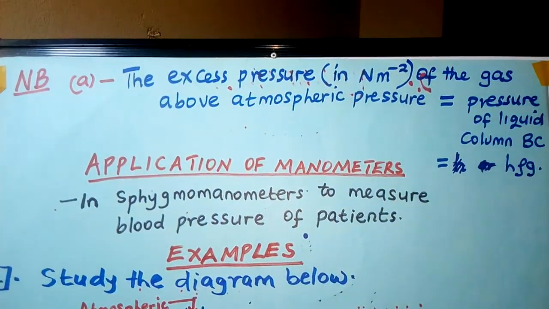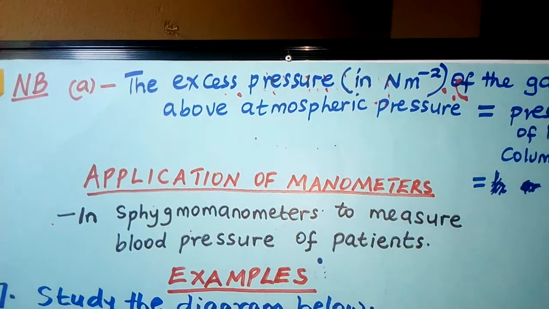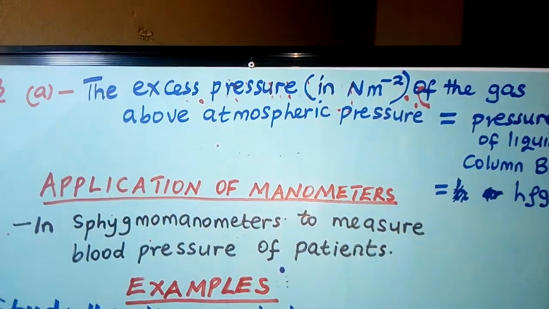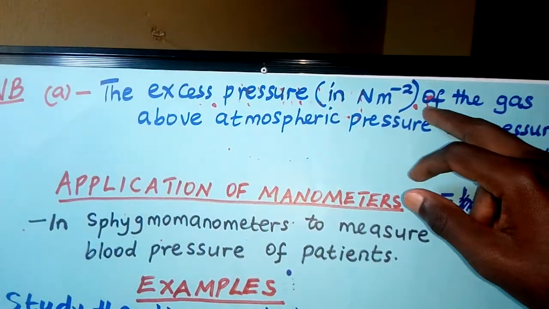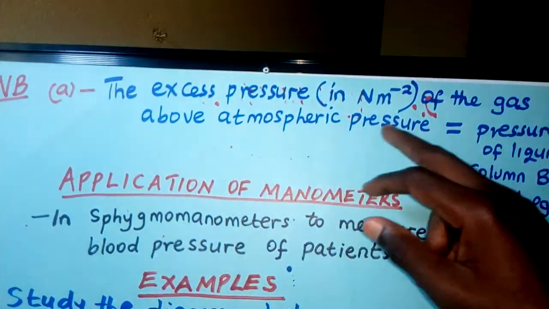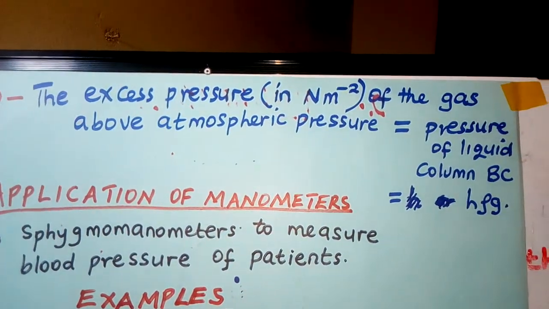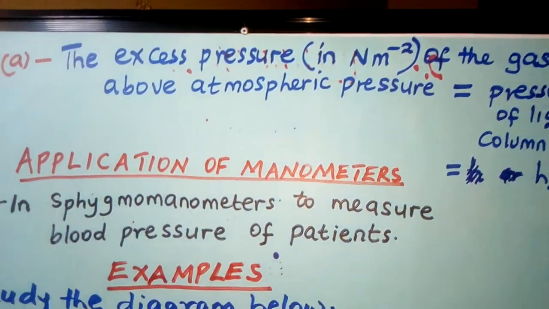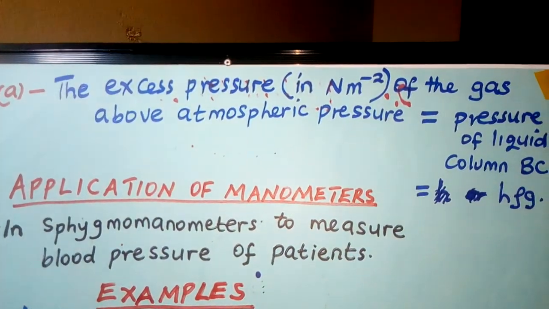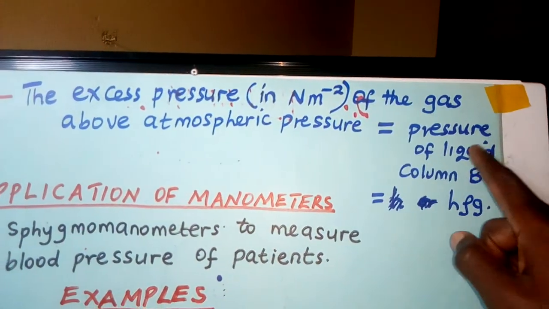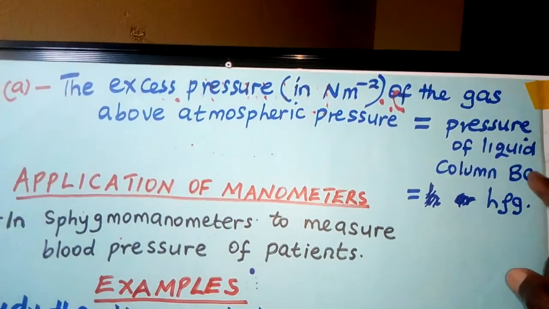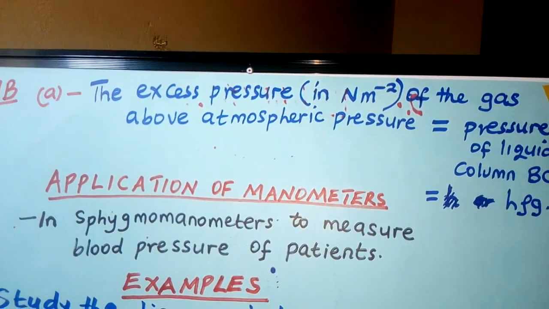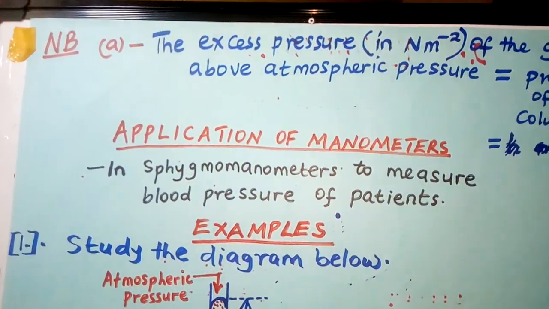Okay, now we should note that whenever somebody asks you for the excess pressure, that is, the excess pressure of the gas above atmospheric pressure, that person is asking you for the pressure of the liquid column, BC, according to the other diagram we had. So where do we use manometers?